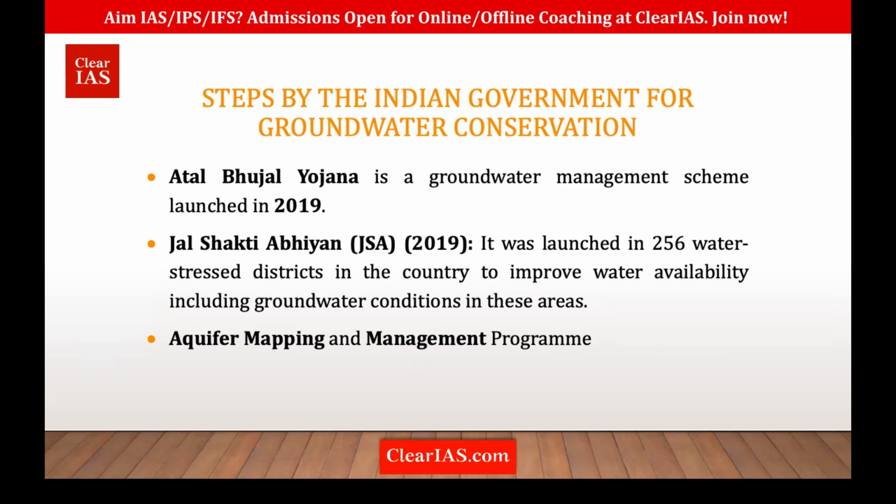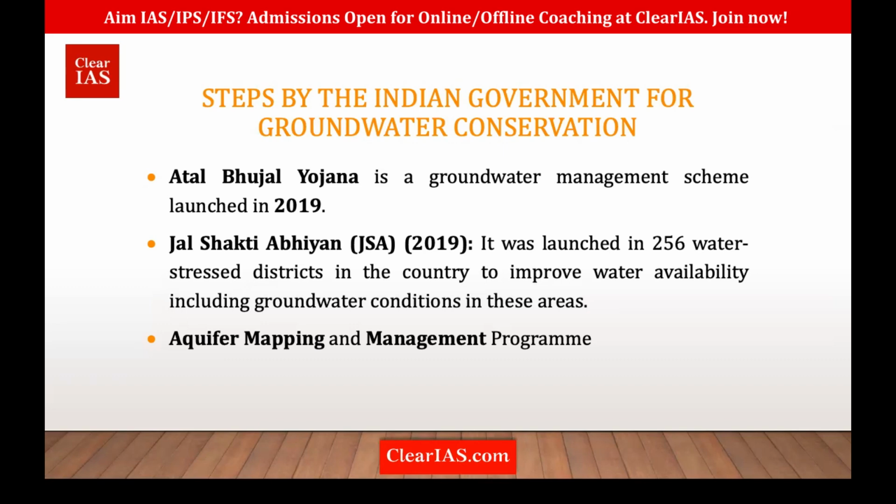That means if you're mapping the aquifer, we can understand at what level water is across the country, right? So we can supply water from excessive water regions to water deficient regions. Okay, and based on that, we can significantly manage the groundwater table.